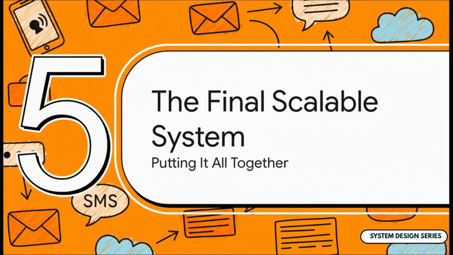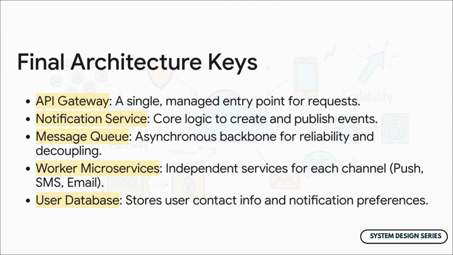All right, we've solved the bottleneck with message queues, we've figured out how to fan out messages to multiple channels, and we've added a way to manage user preferences. It's time. Let's put all of these pieces together and look at our final scalable system. So let's trace a request from start to finish.